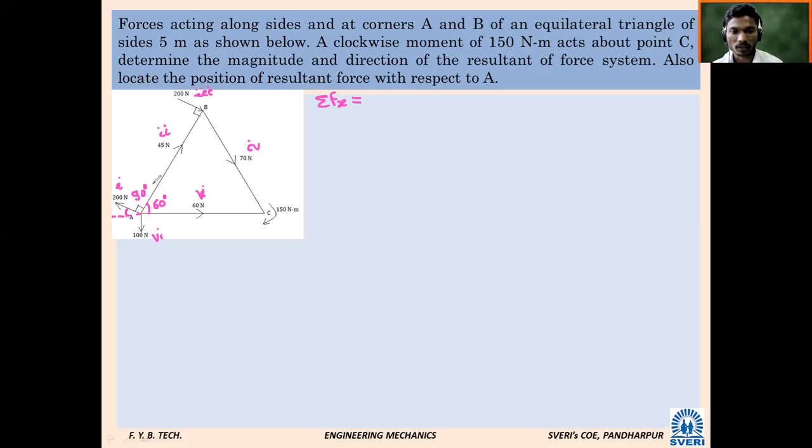So what will be the total angle made with the horizontal? 30 degrees. This angle, are you observing? I have written here 30. If you are able to find this angle, your problem is over. Nothing else is remaining in this problem. Only this is the challenge. Any problem finding the angle the 200 Newton force makes with the horizontal?